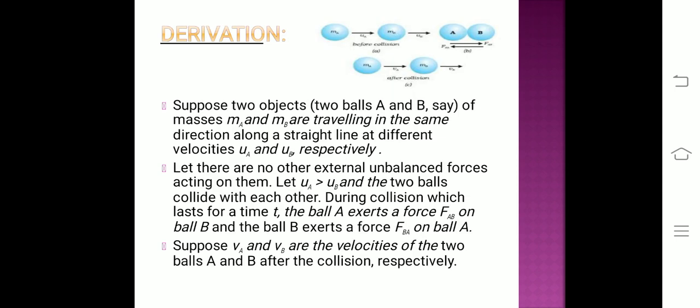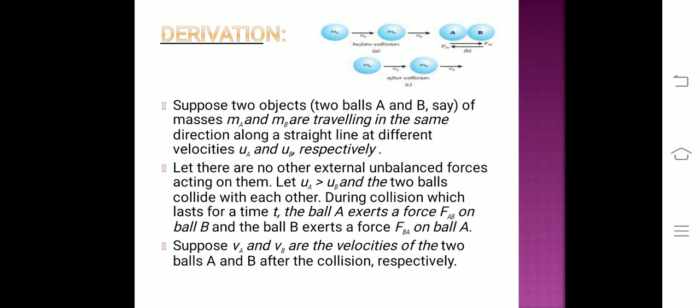If we talk about its derivation, let us suppose we have two objects or balls A and B of masses MA and MB respectively, and these two balls are traveling in the same direction along a straight line at different velocities UA and UB respectively.